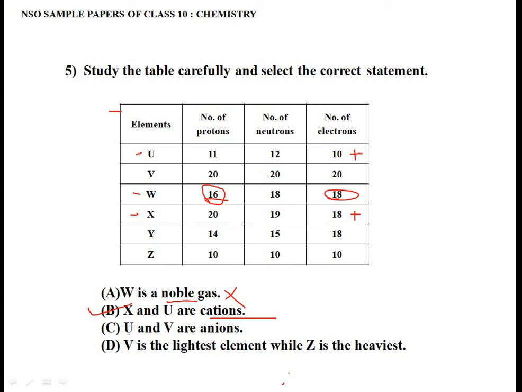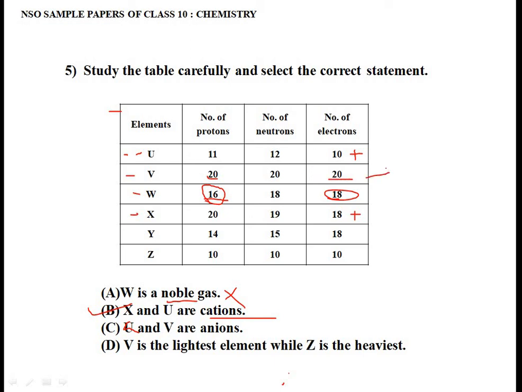The option C says U and V are anions. Okay, so U, just now we have seen it is a cation, so it is not an anion. Whereas V, if I see V, it has number of protons 20 and number of electrons also 20, correct?